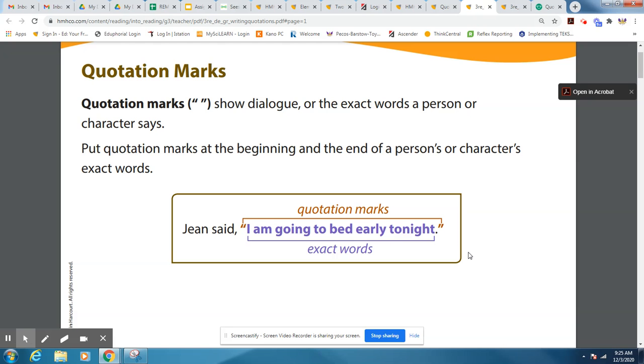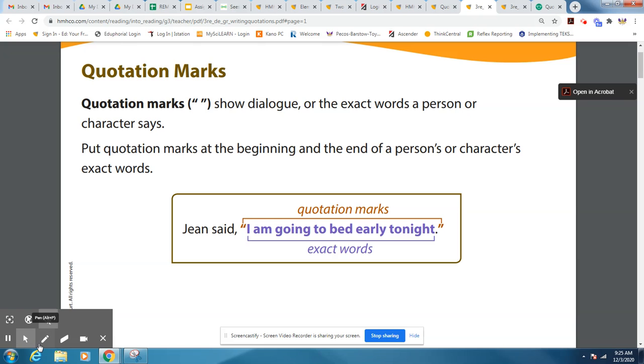So because this is exactly what Jean said, she didn't just say, Jean said she was going to bed early tonight. If it was that, then that would be telling it from a different point of view. That would be telling it from third person point of view. And so it's not exactly what she said. But because it is exactly what she said, then it has to have these quotation marks.